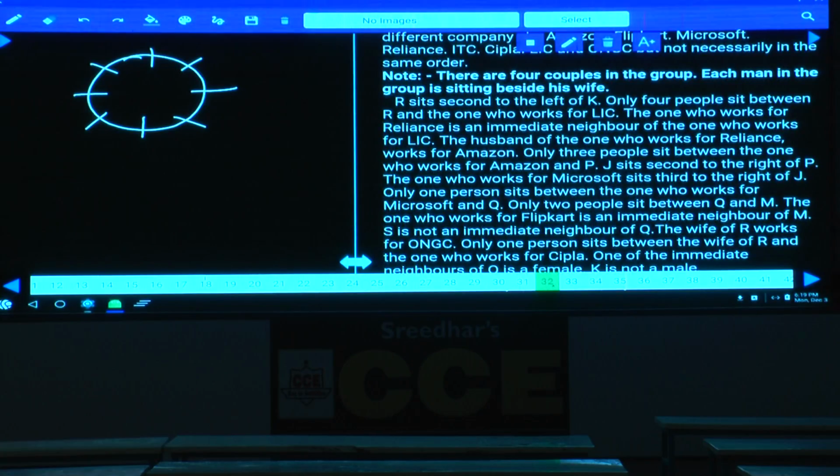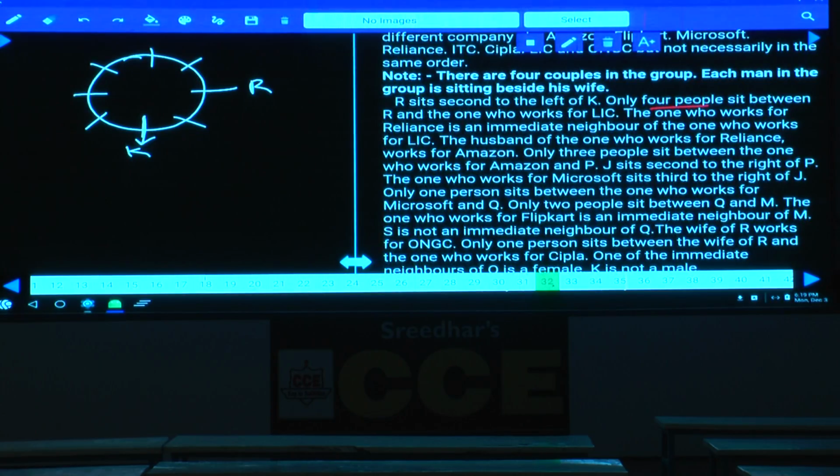Now R sits second to the left of K. As R is seated second to the left of K, and this person is facing away, I am fixing this K at this place. Now R at this place, since R sits second to the left of K.